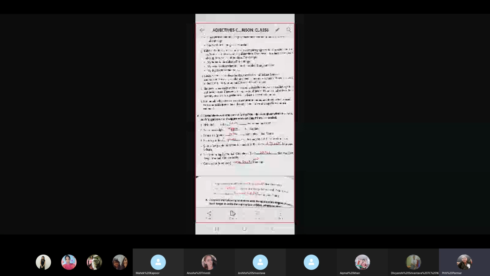Bigger. Now see, G is repeated. Why? Because immediately after big, the G, there's a vowel, bigger. Okay. Serena is a good tennis player dash than Venus. So good will change into better in the comparative degree.